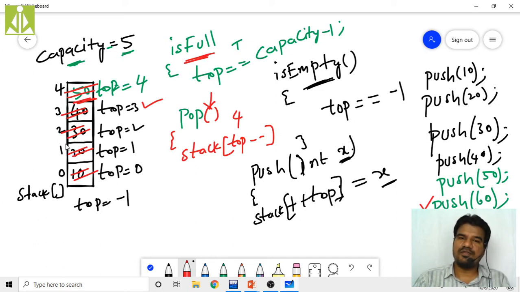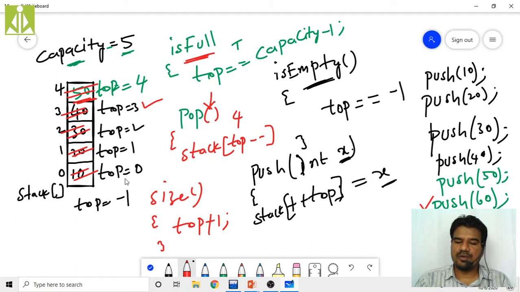The number of elements you have in the stack, and your top value, if you compare, the top value will always be less than the number of elements in the stack by 1. Your top value is always one less than the number of elements present in the stack. So in order to balance this, what do we have to do? In the size function, we simply add 1 to the top. That will become the overall count of the elements.